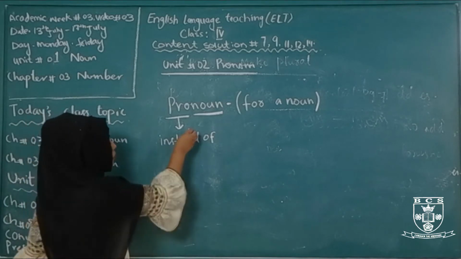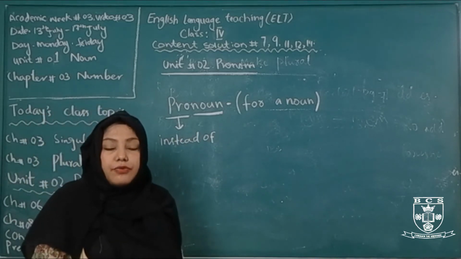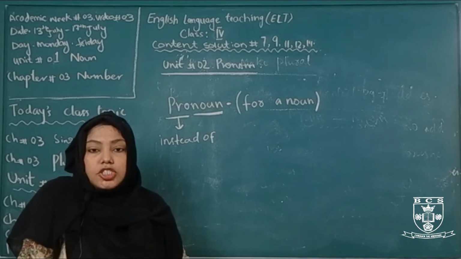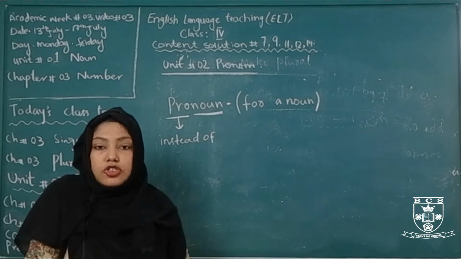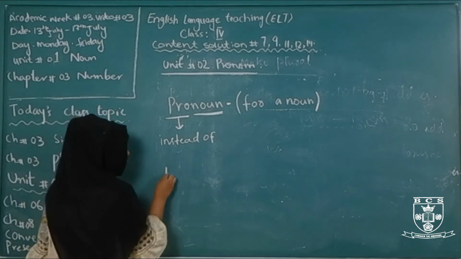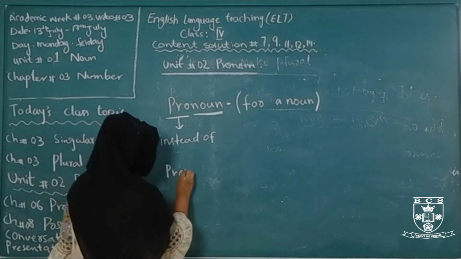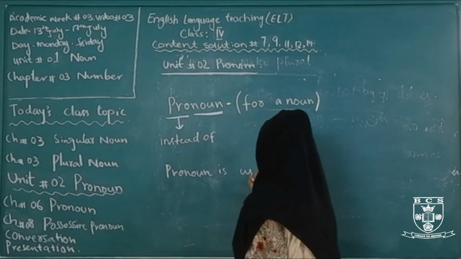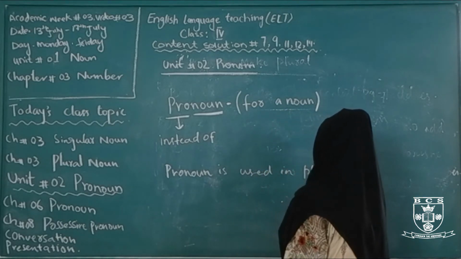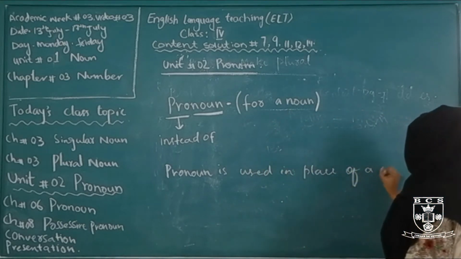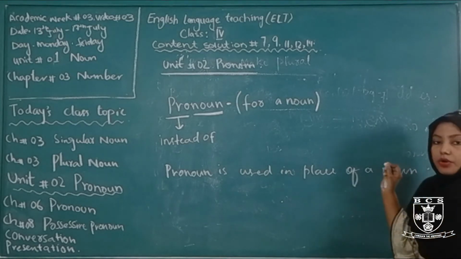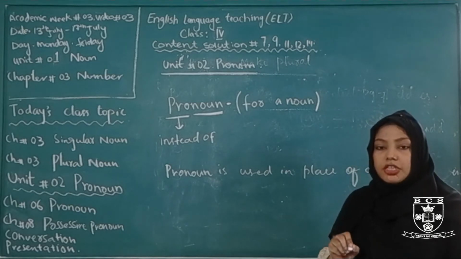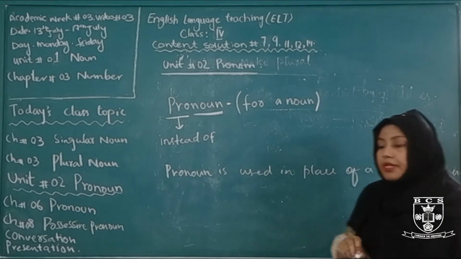What is pronoun? Pronoun is a word which is used instead of a noun or in place of a noun. Noun की जगह पे हम जिस word को use करते हैं, that is called pronoun. Pronoun is used in place of a noun. For example, there are so many pronouns.